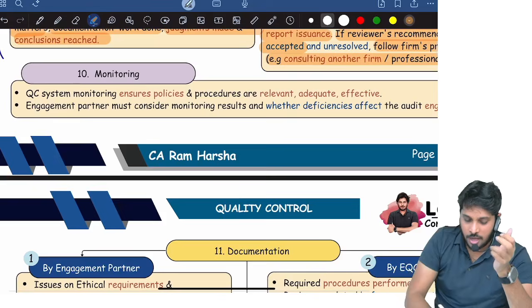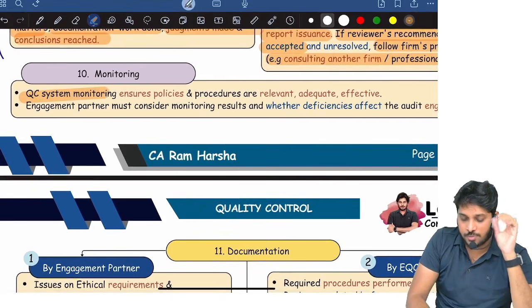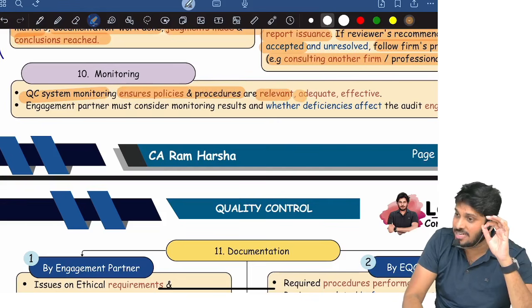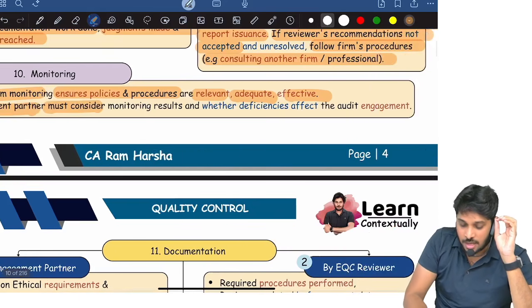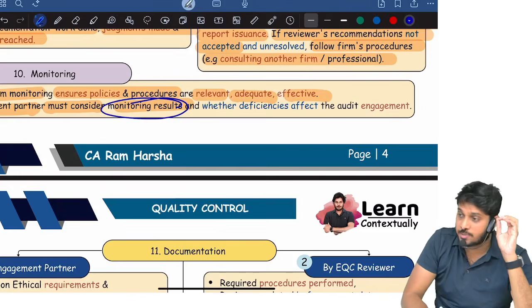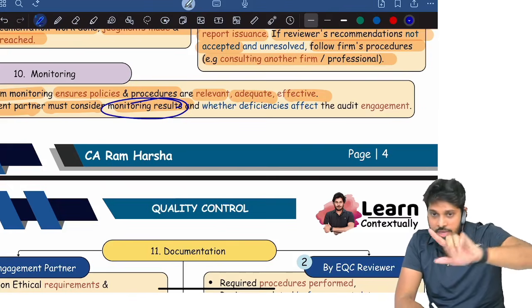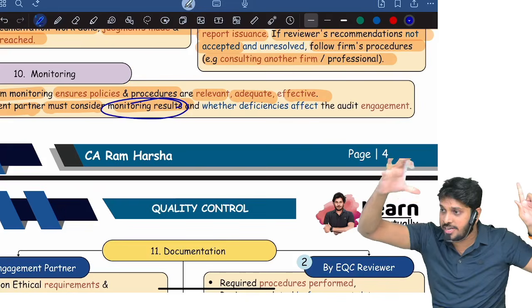And monitoring, quality control system monitoring. What is the monitoring purpose? The purpose is to ensure the policies are still relevant, still adequate, still effective. The engagement partner must consider monitoring results. Monitoring results means what? In the current year audit, whatever you are doing, for last year's audits some monitoring result was there.